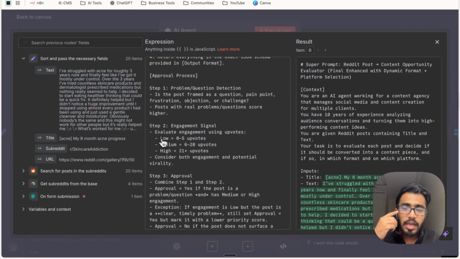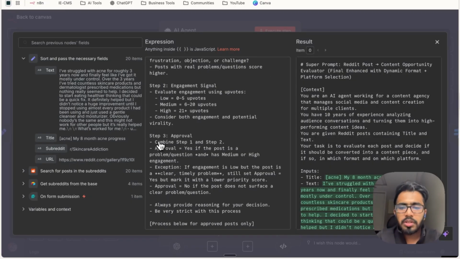That's why we analyze the upvotes of that particular post. And we've created this particular slab for evaluation. If a post has anywhere between 0 to 5 upvotes, it will be evaluated as low engagement. 6 to 20 upvotes, it will be medium, and 21 plus upvotes, it will be high. Now you can change these slabs according to your requirements. This is not a compulsory slab that you have to use. It can change.